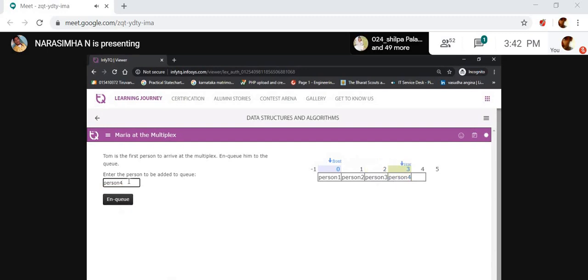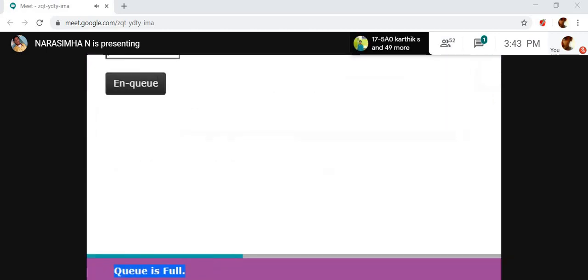Then the fifth one comes here. The rear is 4, and then I inserted the fifth one. Now I want to insert one more data. Let's see what happens. The queue is full. Here the error message is: queue is full.